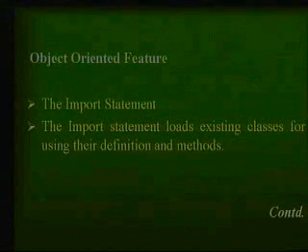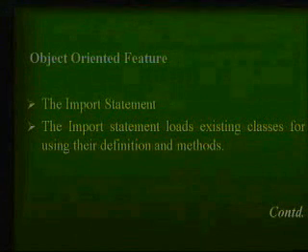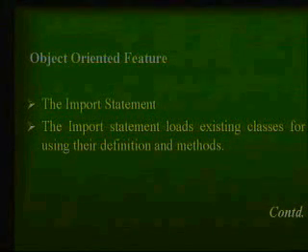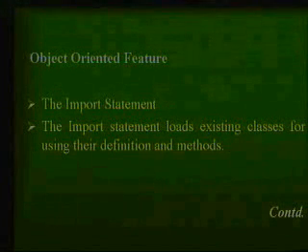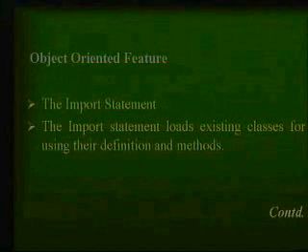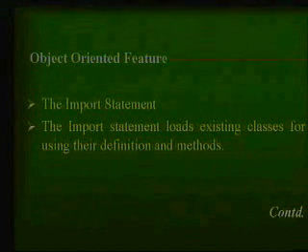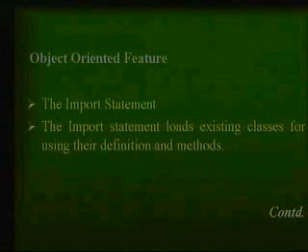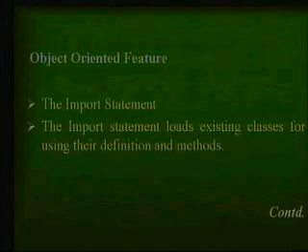Except java.lang, all the packages you have to specifically import. For example, in C language you write #include string.h, #include something.h, and so on. So in Java, except java.lang, which defines all the basic classes you require most of the time, all the other classes have to be imported, meaning they have to be included with your program.